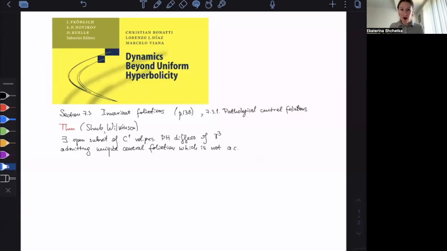In this video, we're going to talk about one section from this book, Dynamics Beyond Uniform Hyperbolicity. This is section 7.3, subsection 7.3.1, Pathological Central Foliations. Today, I'm going to prove a lemma, which is important for the proof of the following theorem by Shub and Wilkinson, which tells you that there exists an open subset of C1 volume-preserving partially hyperbolic diffeos of the 3-torus, such that they admit a unique central foliation, which is not absolutely continuous.